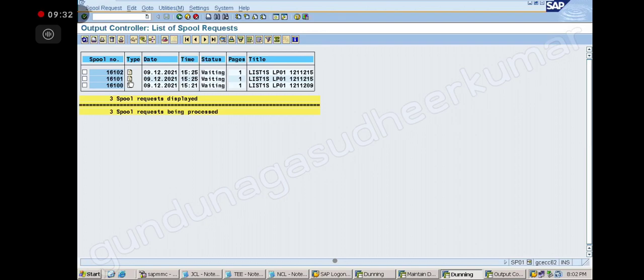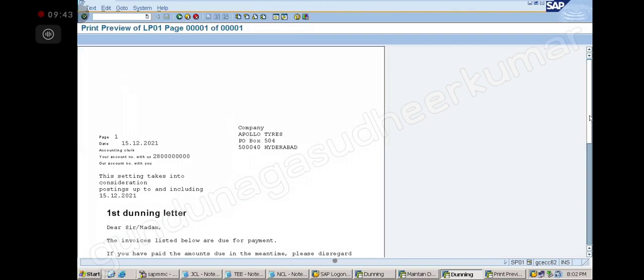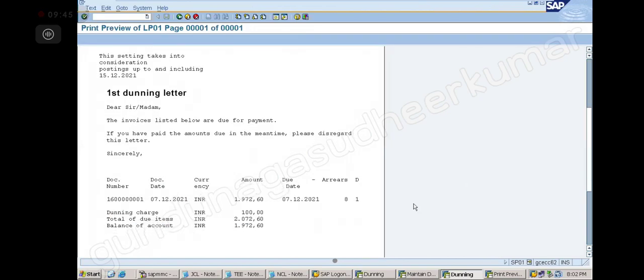Since it is an intimation, it is in the grace period, correct? Because I posted the interest, when did I post the interest? You see, grace days, how many days arrears is there? Only 8 days now, right? So when I ran it the first time, it was 5 days back, so it was coming below grace days. Understood the point?